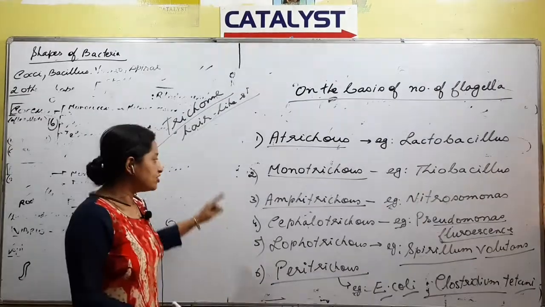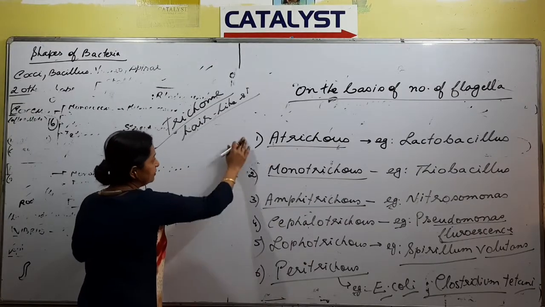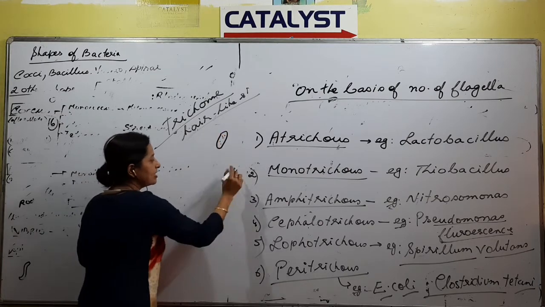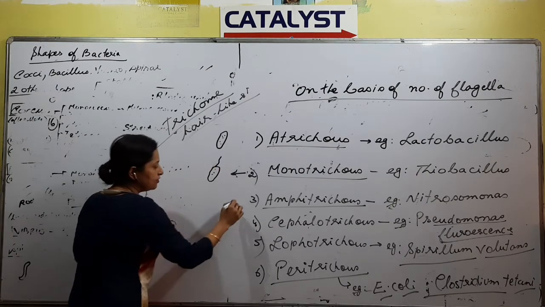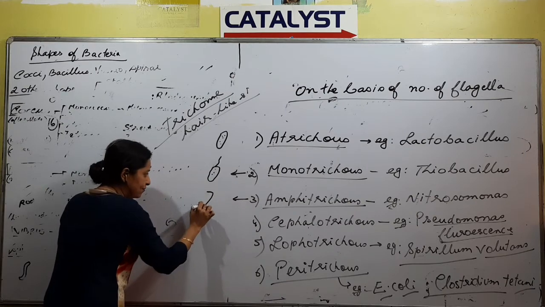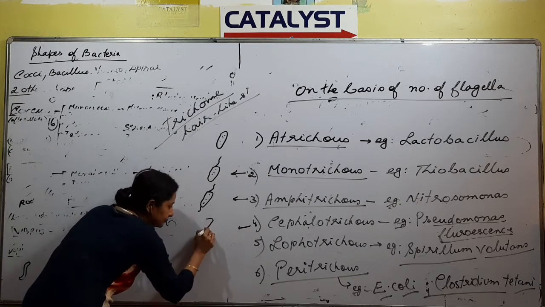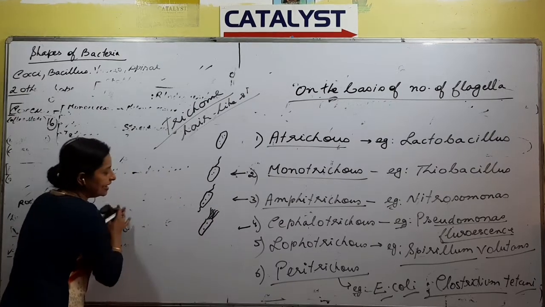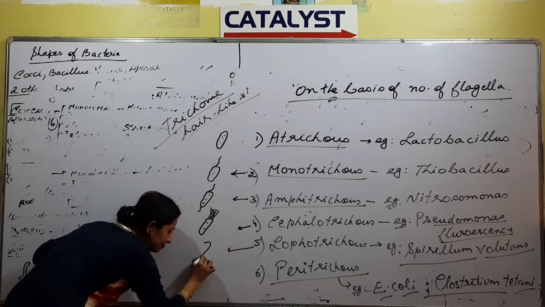Question has been asked again on the basis of the diagrams. How do the bacteria look like? For example, to have a rough diagram, Atrichus, suppose this is a bacteria that does not have a flagella, and this is what is called as Atrichus. Monotrichus, a bacteria with one flagella is called as Monotrichus. Amphitrichus, as the word amphi, will have flagella on both the sides. Cephalotrichus, a bacteria will have more than two numbers of flagella at one end only. This is cephalo. Lophotrichus, learn the diagram well, as diagram based questions have come.